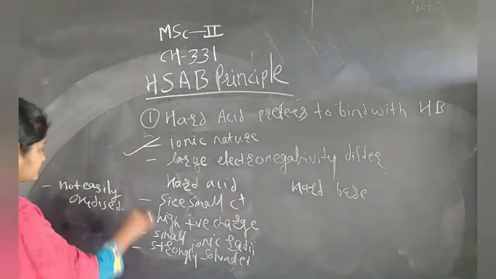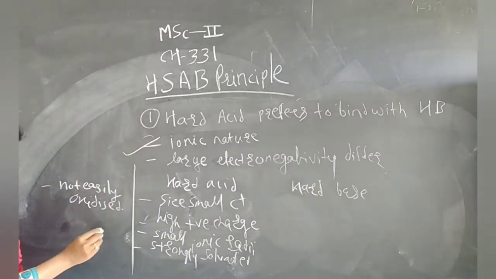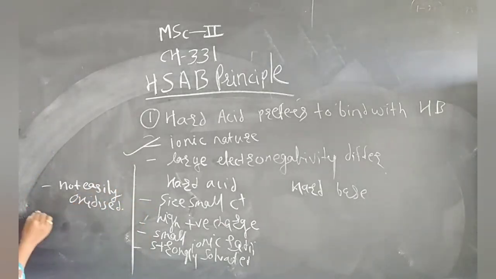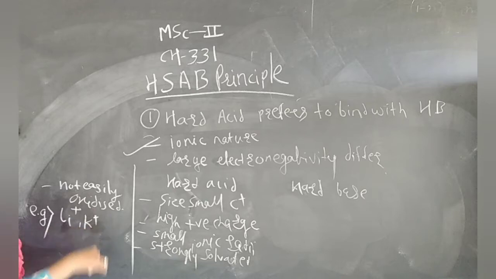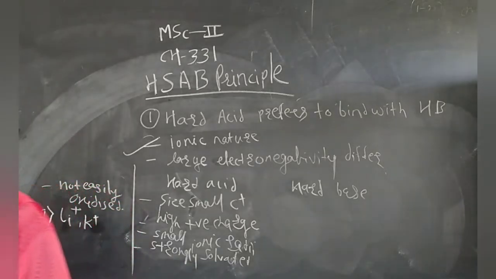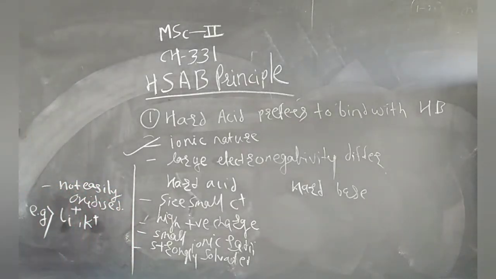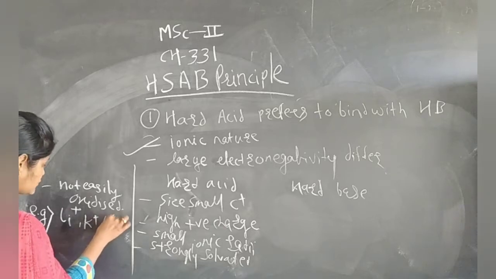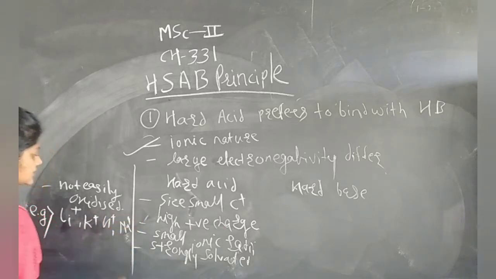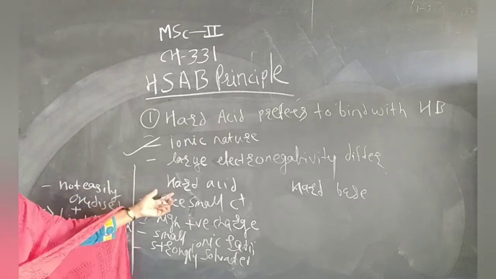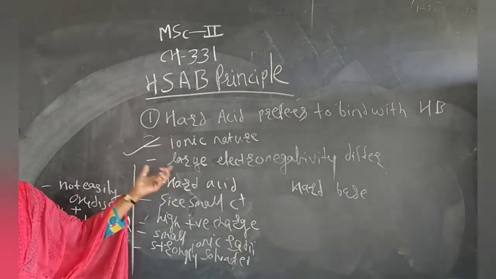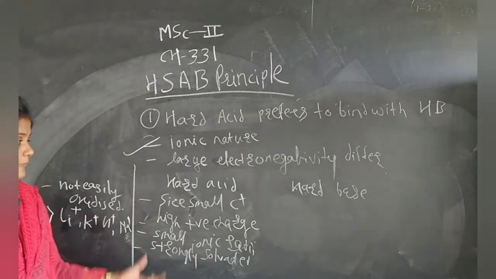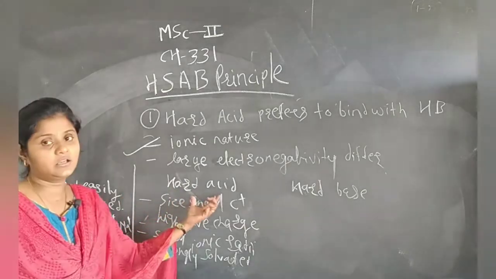Next point is, what are the examples of hard acid? Hard acids are Li+, K+, then H+, and Na+. These are the different examples of hard acid. They can act as a hard acid in the coordination complexes. So this is all about the hard acid.